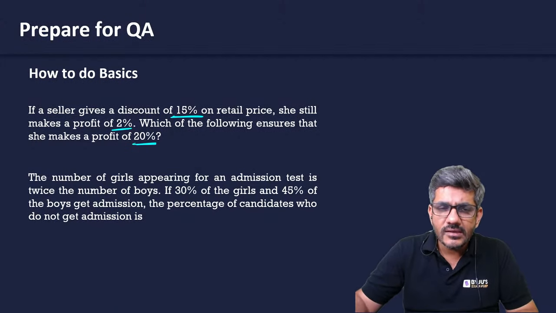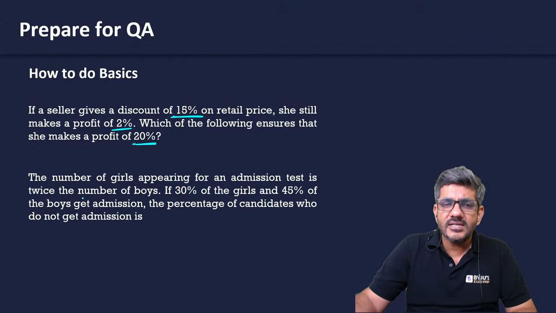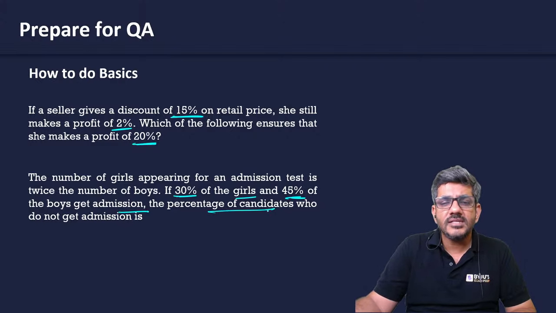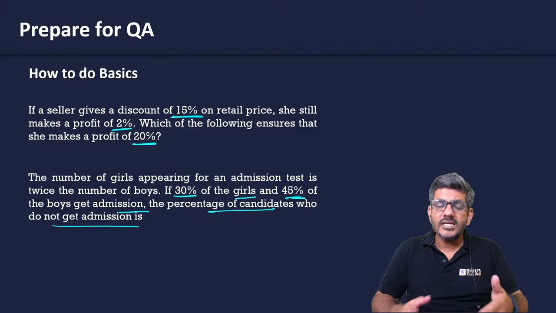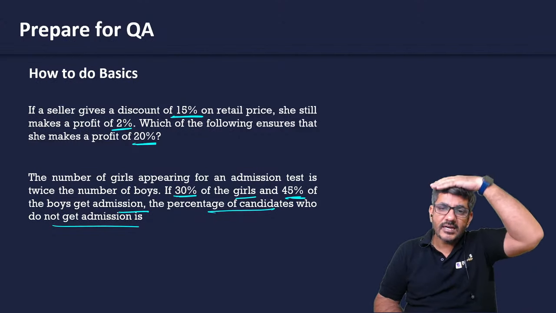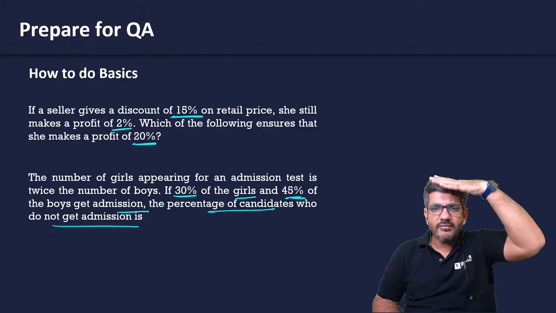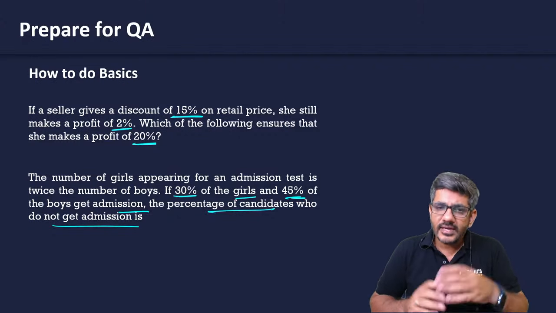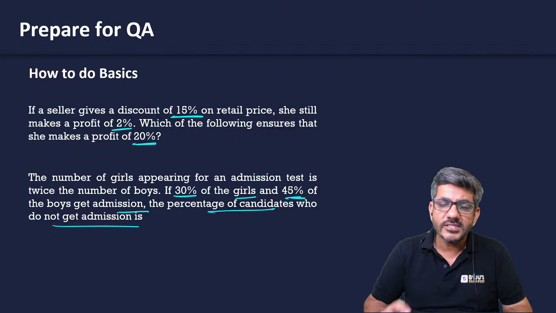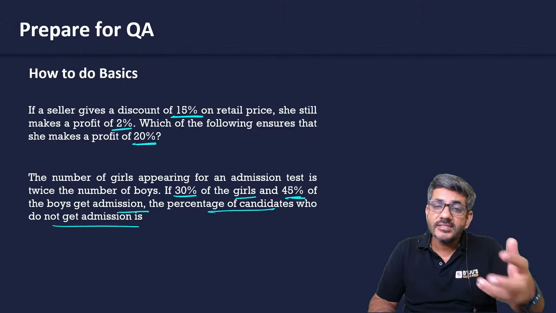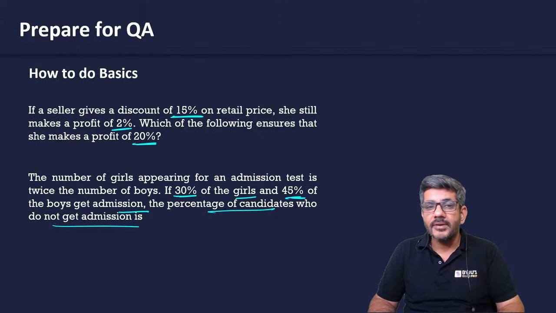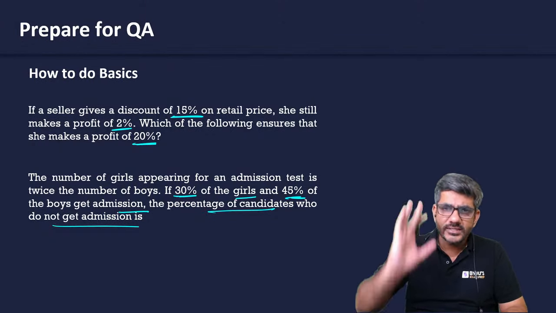Look at second question. The number of girls appearing for an admission test is twice the number of boys. 30% of the girls and 45% of the boys get admission. Percentage of candidates who do not get admission. इसको पढ़ के आपको नहीं लग रहा कि ये परसेंटेजेस जब हमने पहली बार पढ़ा होगा एनसीईआरटी में, these kind of questions we would have done there, isn't it? So CAT also asks you these kind of questions. Please do not assume CAT is all about difficult questions. These are complete basic level questions that have appeared in CAT, and there are many such questions that appear.